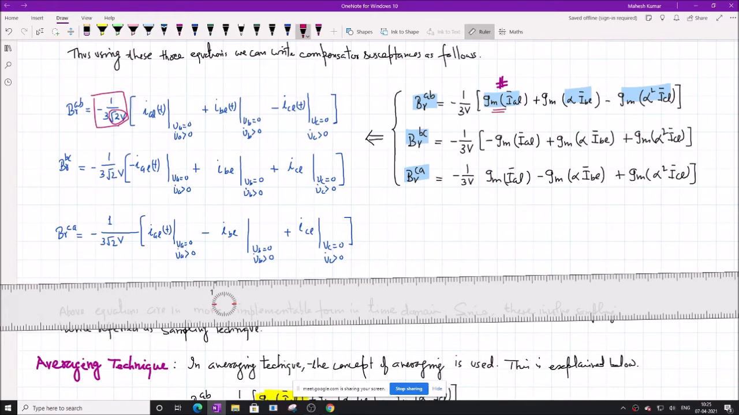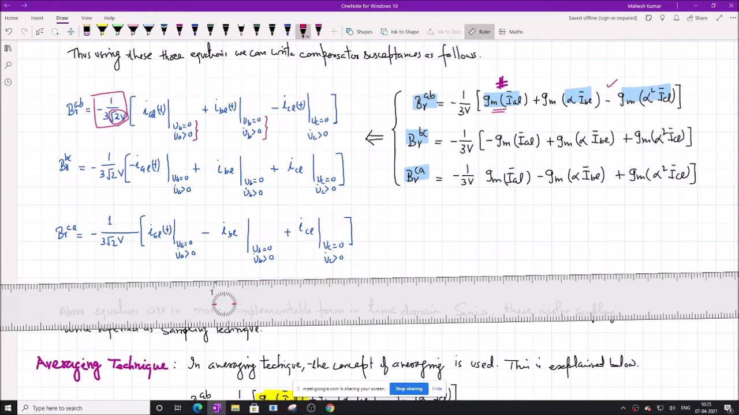And IL at the positive zero crossing of phase A voltage plus IBL at positive zero crossing of phase B voltage minus ICL, because the minus sign was there. So the minus sign is already here.